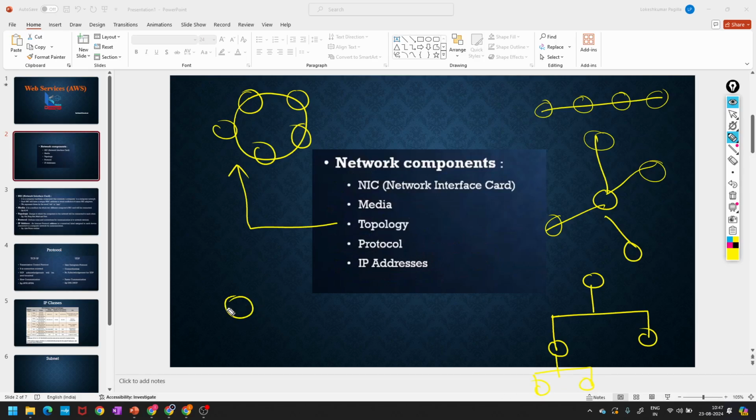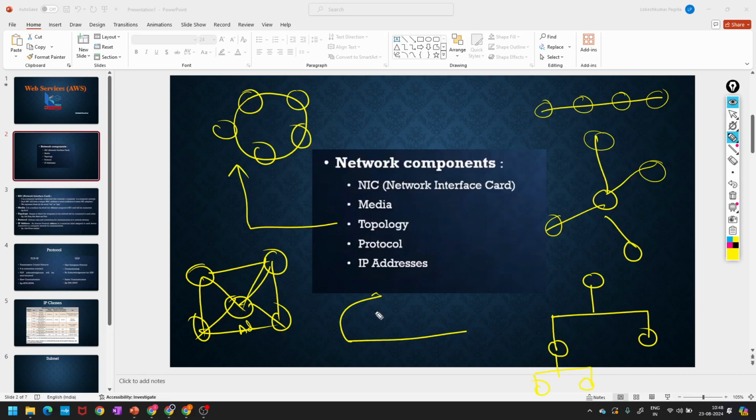And I have one machine, for example this is administration. I need to connect this machine like this, and I can connect machines like this. This is actually called a ring topology.